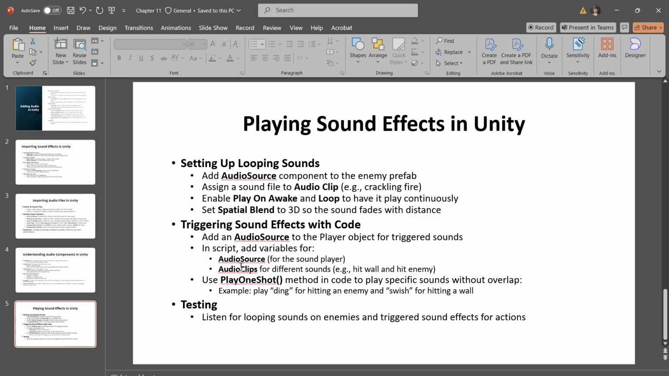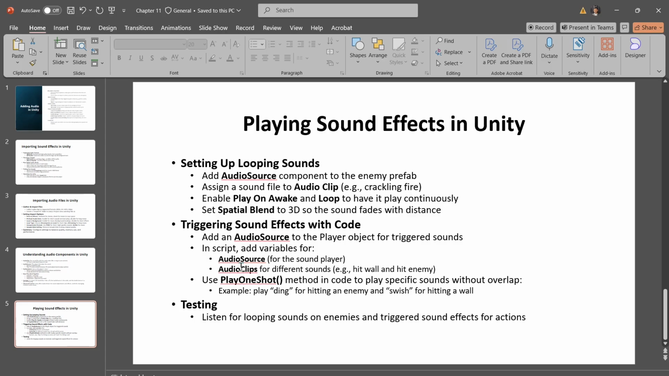And we should have a slider named spatial blend. Set this slider to 3D. When a sound is in 3D, its volume will change based on the player's distance from the sound source, which is the enemy in this case. This makes it sound more realistic, as it will fade out as you move away from the enemy. When you play the game and listen for the sound near the enemy, you should notice that as you move away, the sound fades, thanks to the 3D setting.